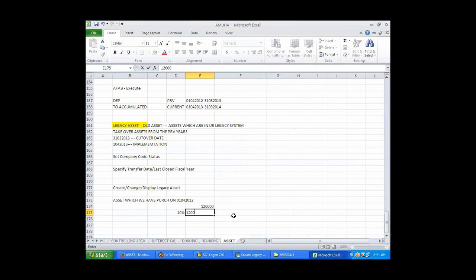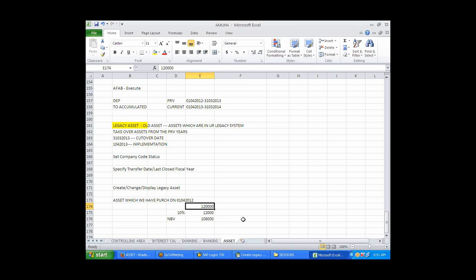So the value has reduced by 12,000, right? So what is the current value of the asset now? Net book value, this minus this, is 108,000. This is the net book value. This part will be calculated and given to you by the client users. Okay, NBV value. Now this is the value of the purchased asset, the acquisition value.